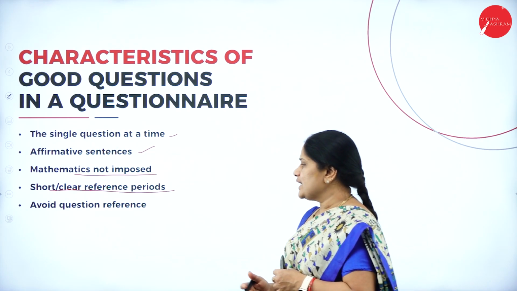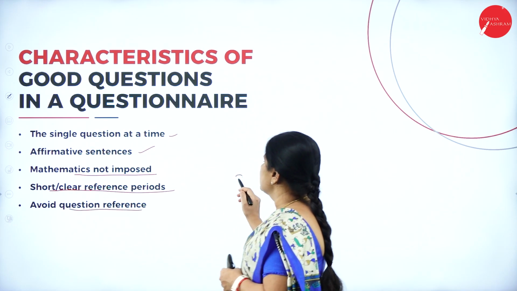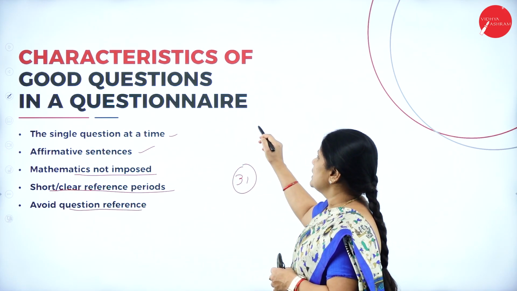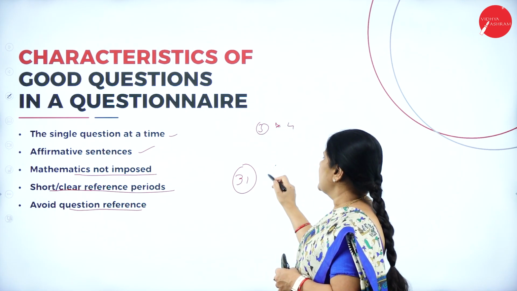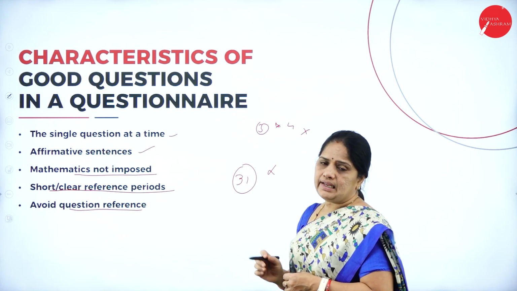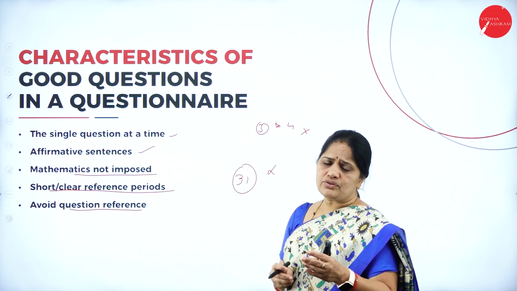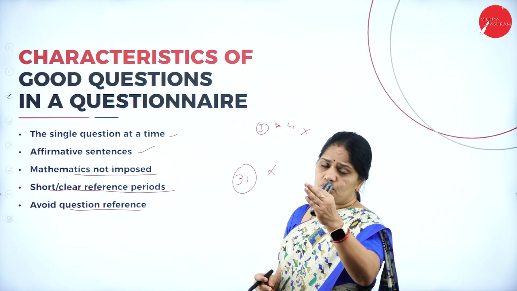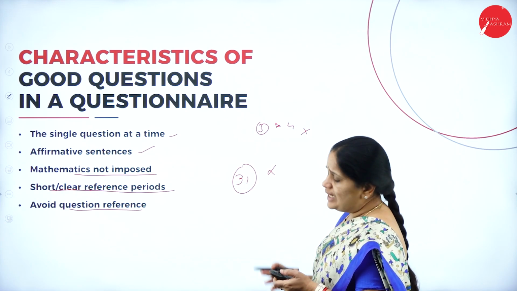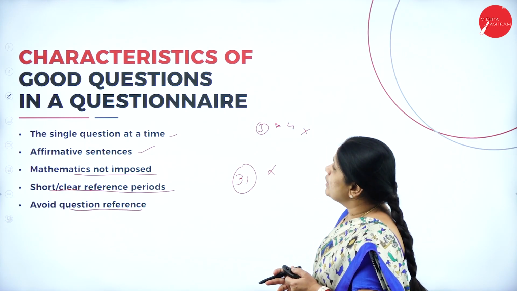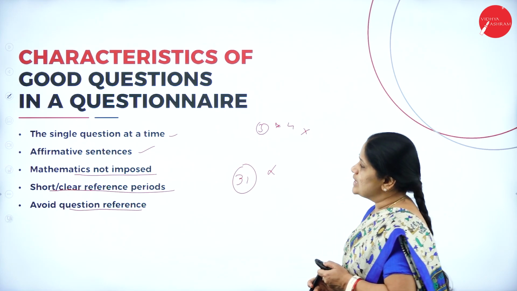Then avoid question reference. If you are asking in the 31st question with reference to the third question or the fourth question, give the answer. This kind of questionnaire will not be entertained because the respondent has to move from the third question to the fourth question. From the 31st question he has to go back and see and come. Such references should be avoided as far as possible. So these are all the characteristics of a good questionnaire.